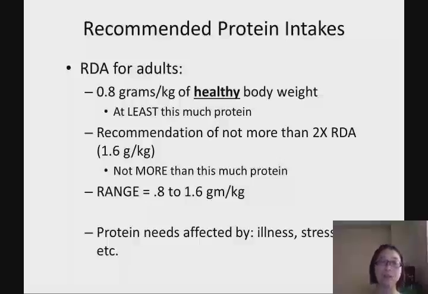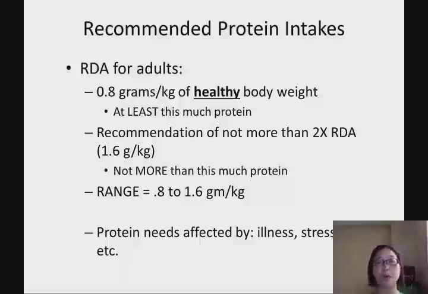So what is the recommended amount? It is based on your body weight, but this one uses kilogram body weight, so you have to convert your pounds to kilograms. For every kilogram of body weight, we need 0.8 grams of protein. So the range is between 0.8 and 0.6 grams per kilogram body weight for protein intake.